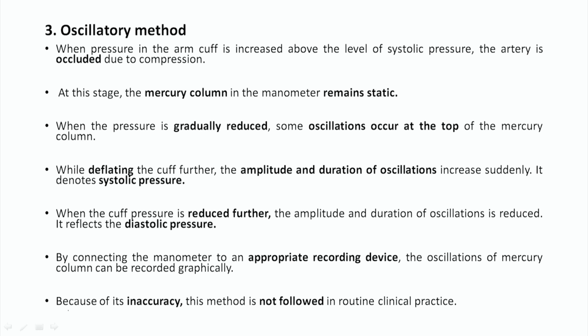Third is called the oscillatory method. The oscillatory method is also like the auscultatory method, but the difference is that we are not hearing the Korotkoff sounds. Here we are just observing the column of mercury. Once the pulsation starts, we have to see the column of mercury and at what fluctuation, at what oscillation it is going up and down.